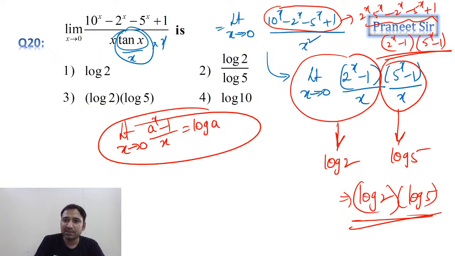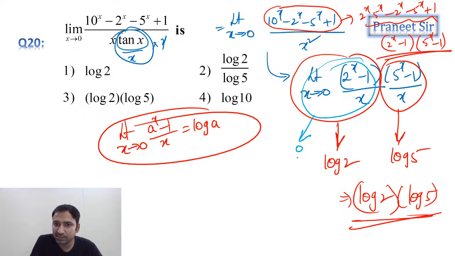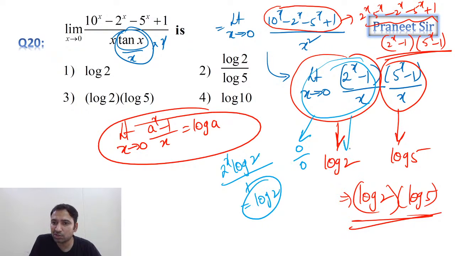See, this is 0 by 0 form, guys. Apply L'Hospital rule. So 2^x differentiation is 2^x log 2, by denominator differentiation 1. Now substitute the limit. It is becoming log 2 only. So this is equal to log 2 and this is equal to log 5.